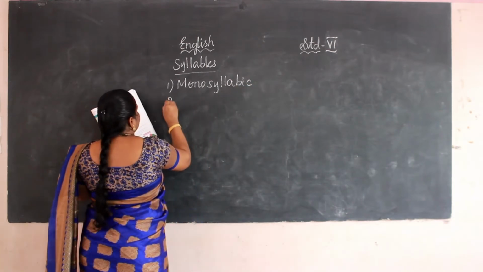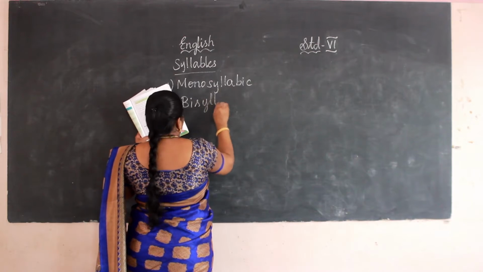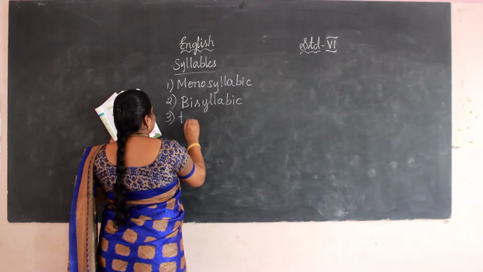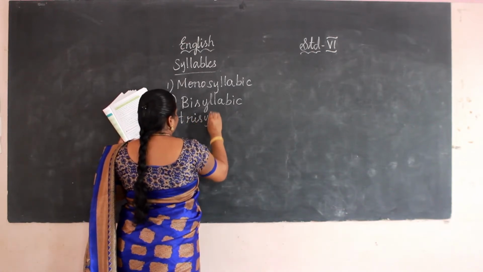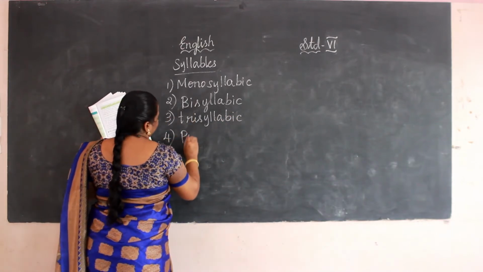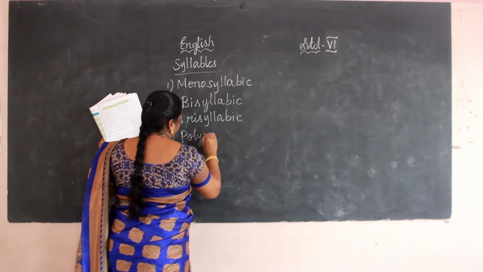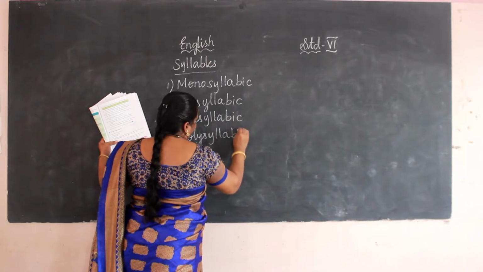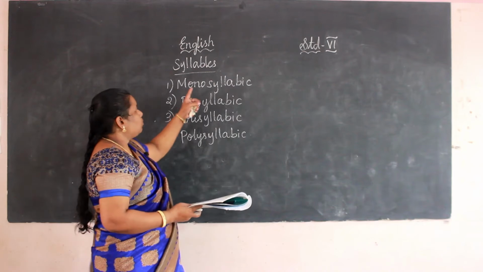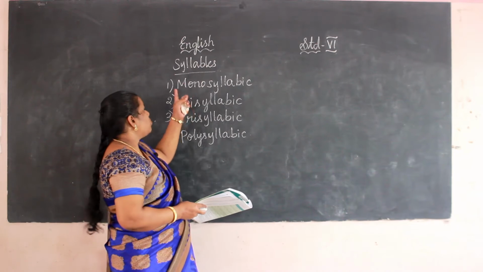Monosyllabic word. And second one, bisyllabic. And third one, trisyllabic. And the fourth one, polysyllabic. Okay, 4 types of syllables we are going to learn here: monosyllabic, bisyllabic, trisyllabic and polysyllabic.